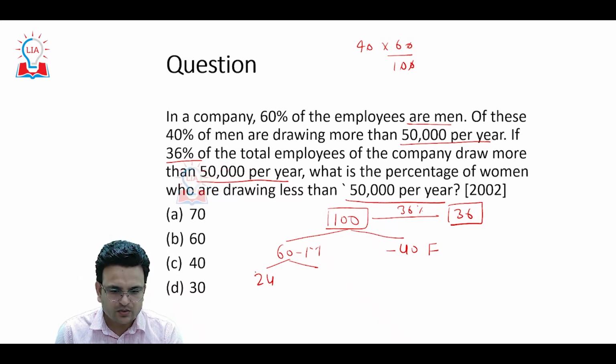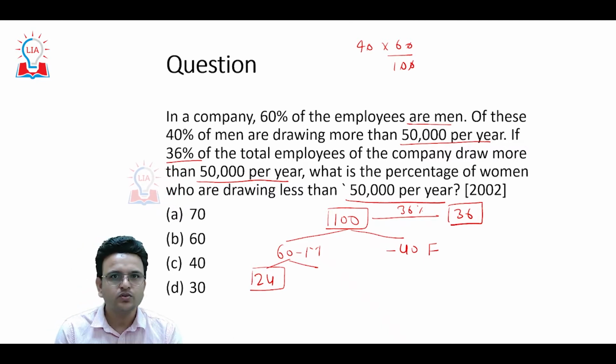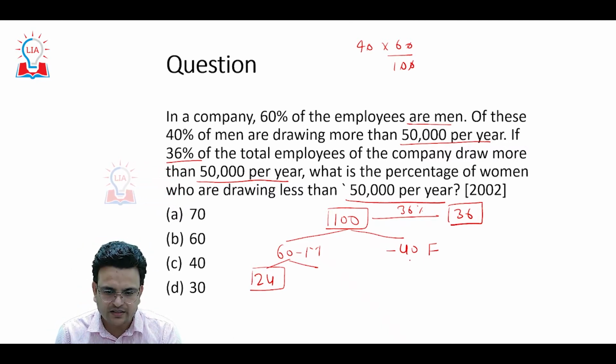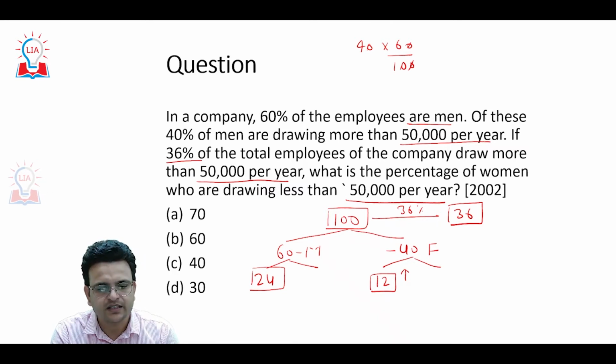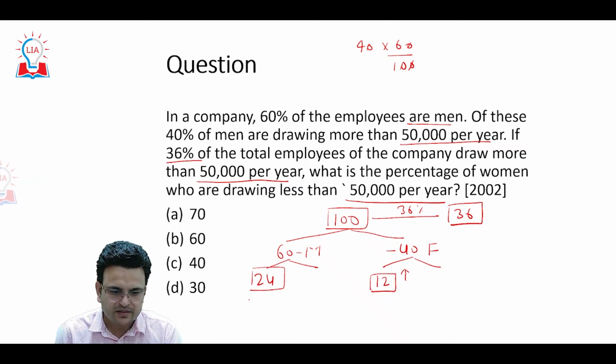So here 24 employees are males who draw more than 50,000. So the remaining will be 12 females who get more than 50,000. Total females are 40, so the remaining will be 28.